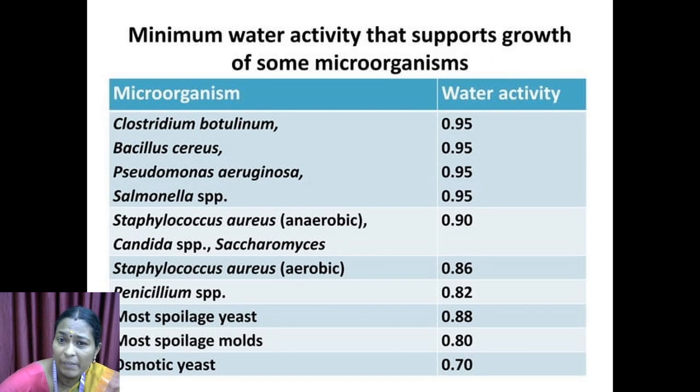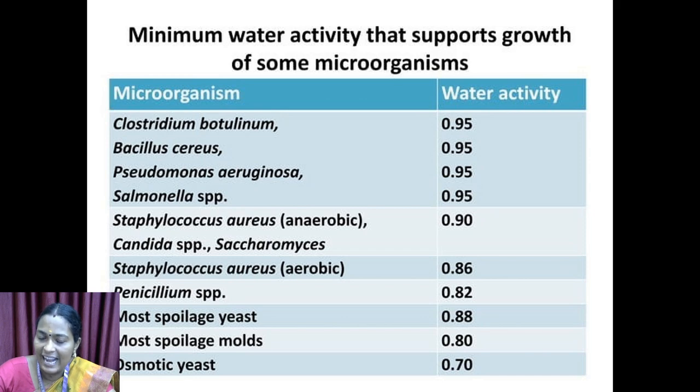Next, some examples of microorganisms and water activity levels. Minimum water activity that supports growth of some microorganisms. Clostridium botulinum, water activity level 0.95. Same water activity level for Bacillus, Pseudomonas aeruginosa and Salmonella, 0.95.